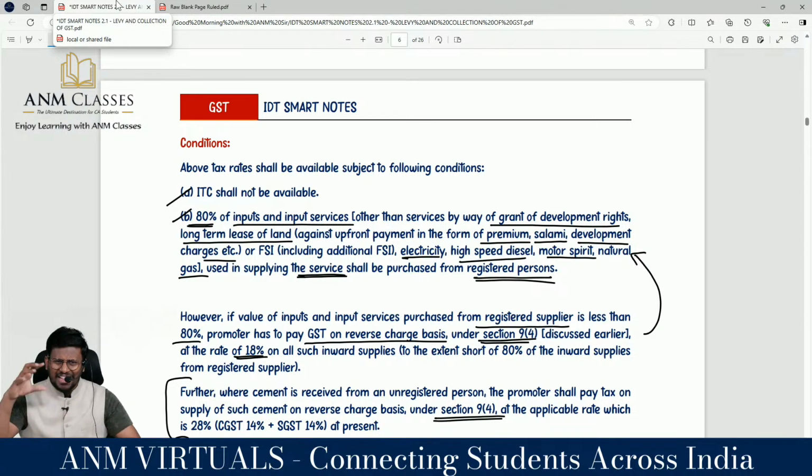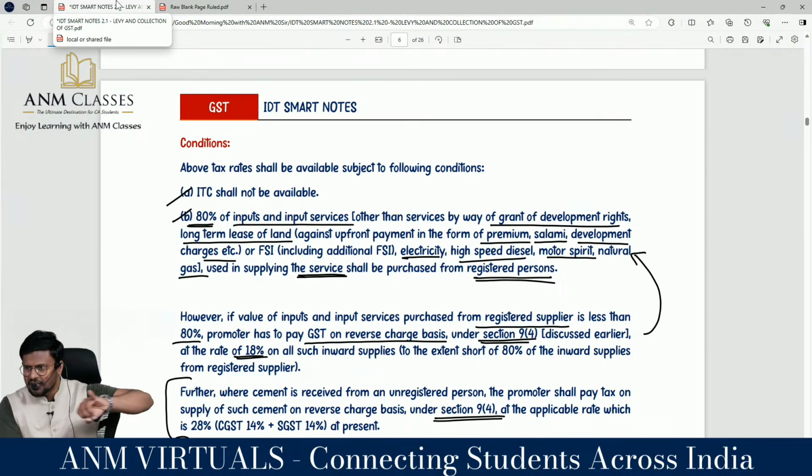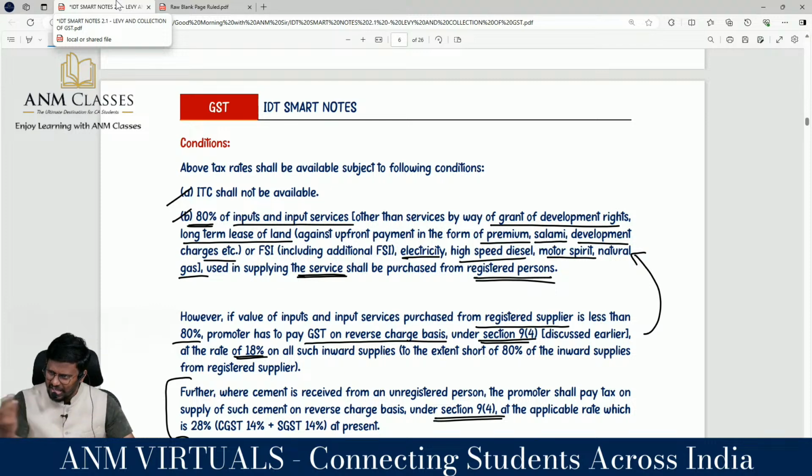That means other than these items, you need to build a house. Correct? Like bricks are required, cement is required, iron rod is required, sand is required, water is required, jelly is required. These are the things you require to manufacture or construct a house. Correct? Yes, sir. And the other items, other than these items, leave out electricity, high speed diesel, motor spirit, natural gas.